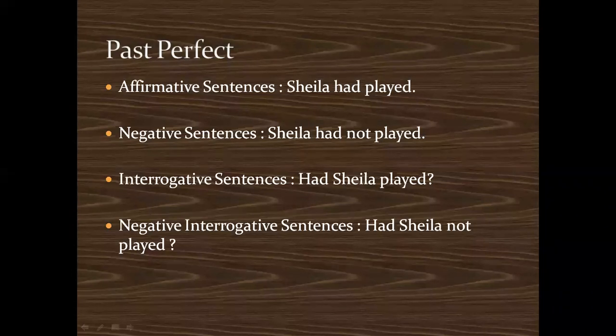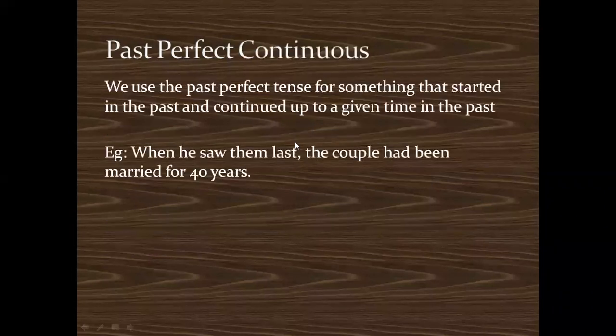Then coming to the past perfect continuous. We use the past perfect continuous for something that started in the past, and you're telling till when it went on continuing. Like in the present perfect continuous, we say have been. So have been gets converted to had been. Very simple. So for example, when he saw them last, the couple had been married for 40 years. So here, when he saw them last, you're telling that the couple had been married for 40 years. So instead of have been, you change it to had been.